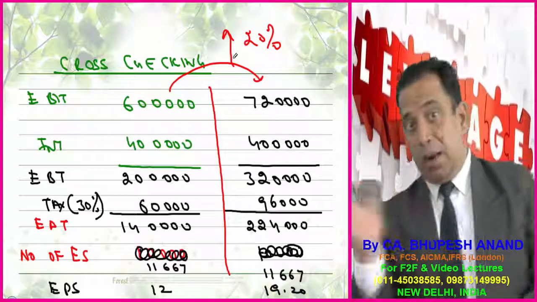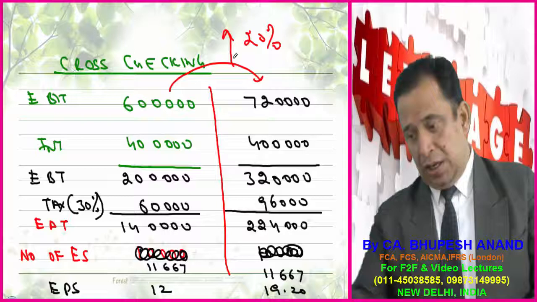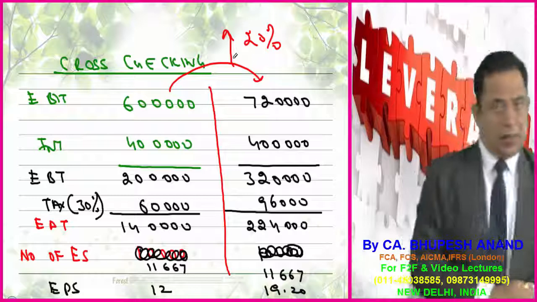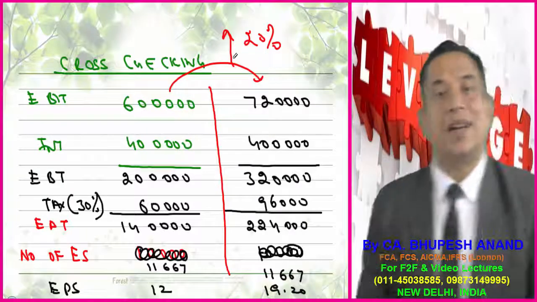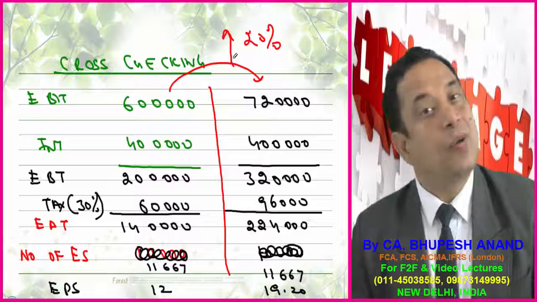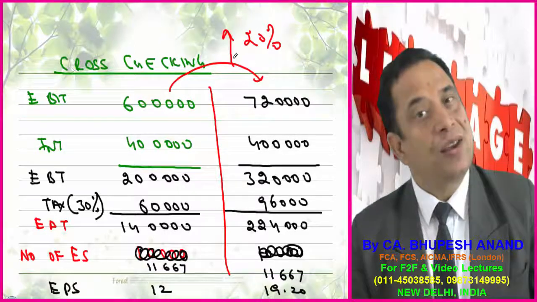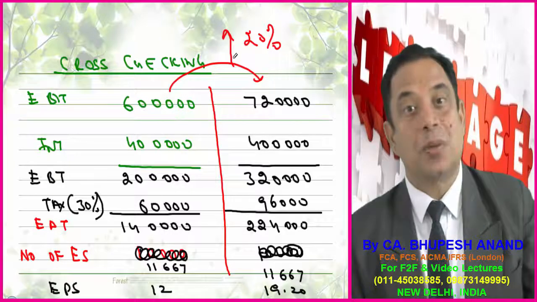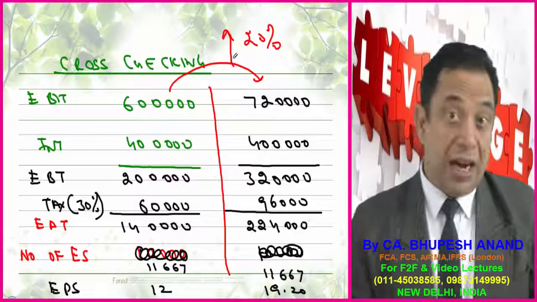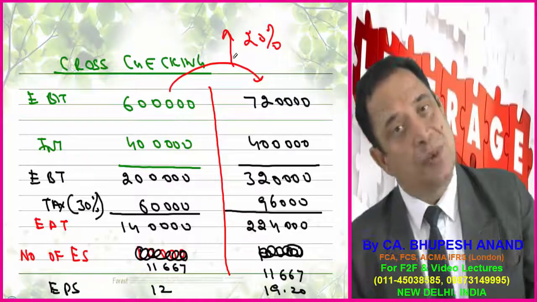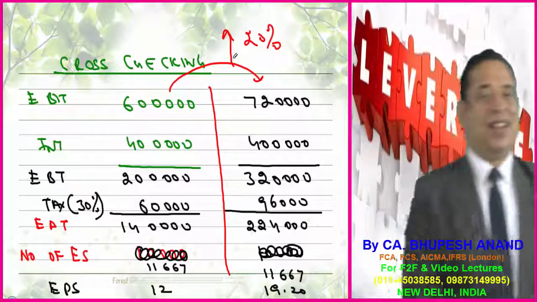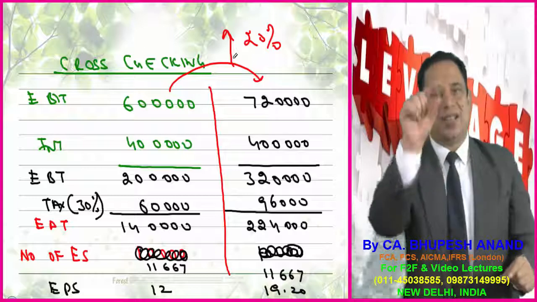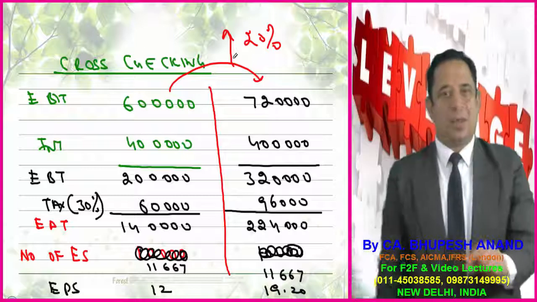And again, in the new case where EBIT is increased by 20%, just see, 2,24,000 is EAT, and if I divide it by 11,667, my EPS will be 19 rupees 20 paisa. The same which I calculated earlier, that is 12 plus 60% of 12, which comes to 7.2. Total is 19.2. So we have calculated 19.2, my dear friends. So like this we have proved that percentage change in EBT is equal to percentage change in EAT is equal to percentage change in EPS.